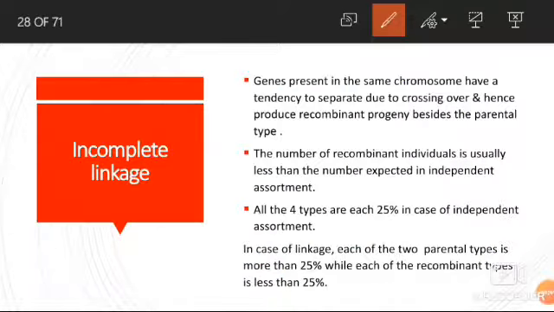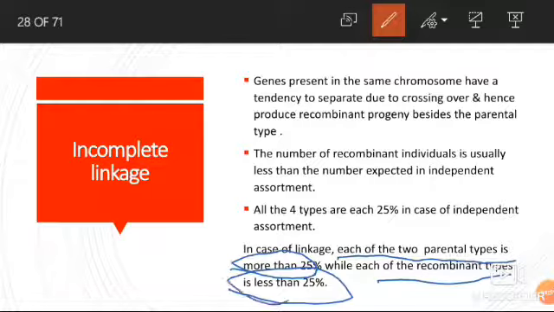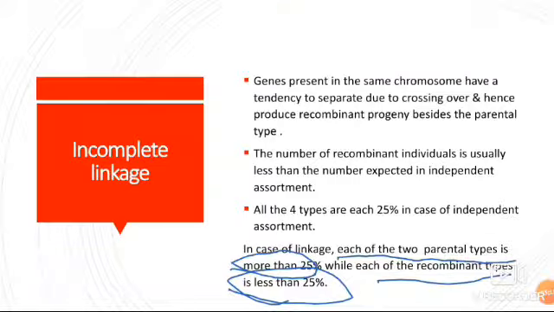But in case of incomplete linkage, the two parental types are more than 25% and the recombinant types are less than 25%, as crossing over occurs in this case, but it is not of so much strength that the recombinants produced in this linkage will be equal to the parental type. So the number of recombinant type is less than 25%, but the parental type is more than 25%.